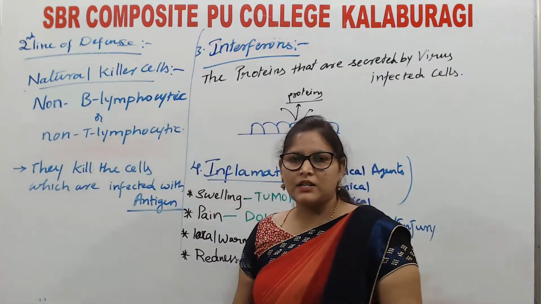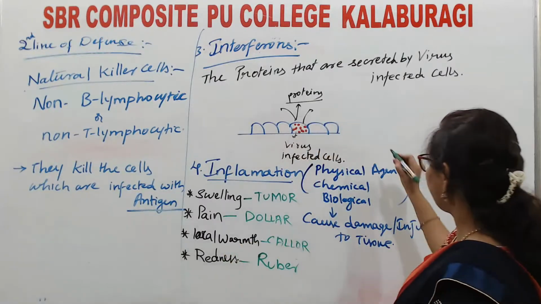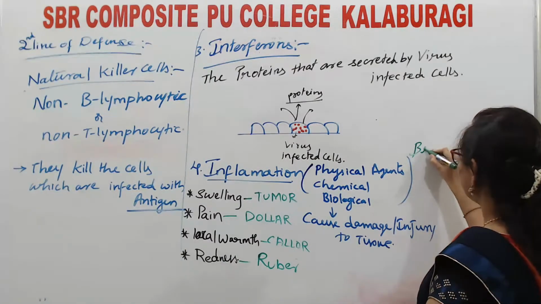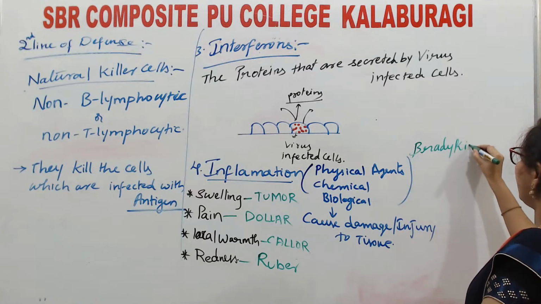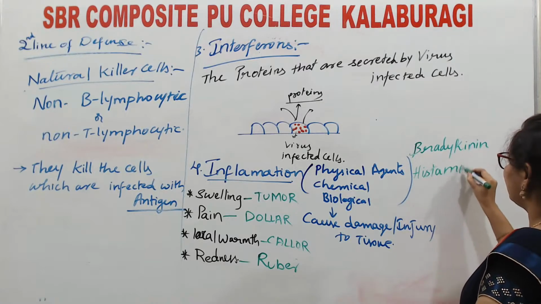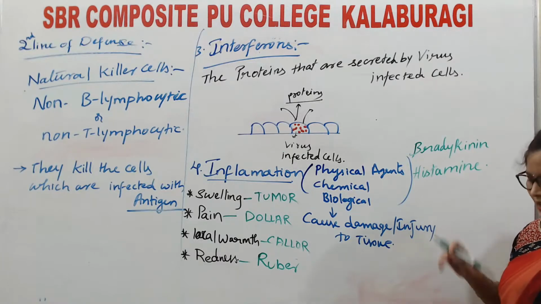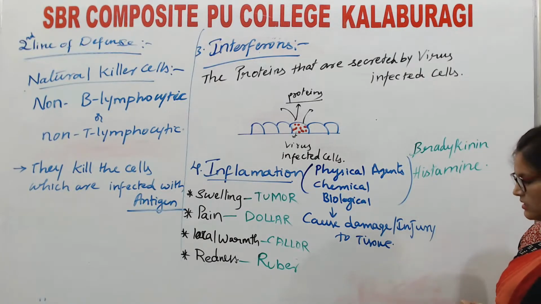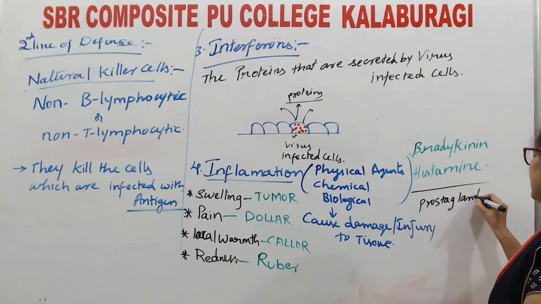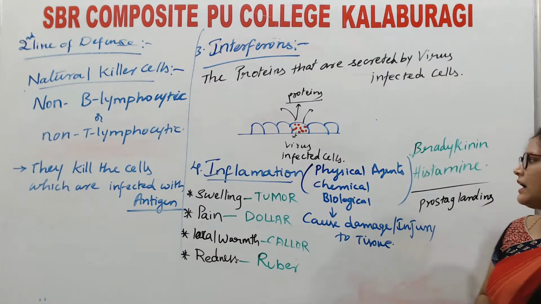Basophil cells and mast cells will secrete certain chemicals like histamine, serotonin, bradykinin, and even certain prostaglandins. These are responsible for these inflammatory reactions.